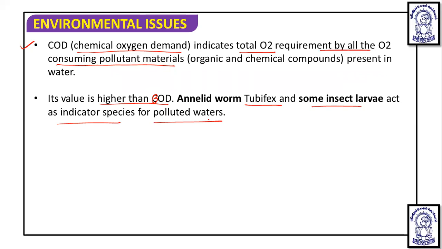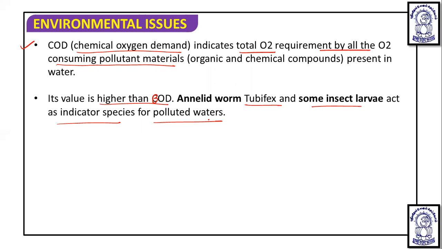So by understanding this, what we understood is that BOD, or biochemical oxygen demand, is oxygen consumption by organisms, and decomposition of organic matter are the factors that determine the amount of oxygen dissolved in water. A higher amount of organic waste increases the rate of decomposition and O2 consumption, thereby causing a drop in the dissolved oxygen content of the water. So if the organic matter is high, the dissolved oxygen content is going to be reduced.